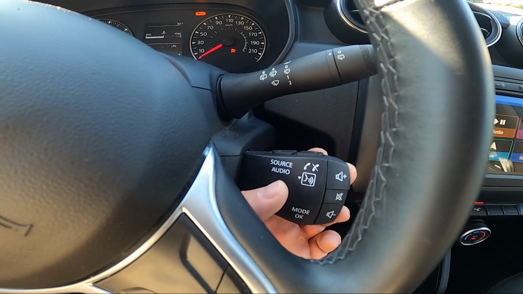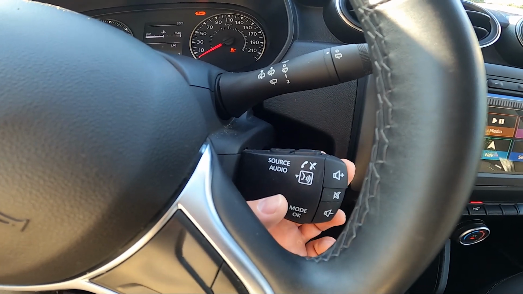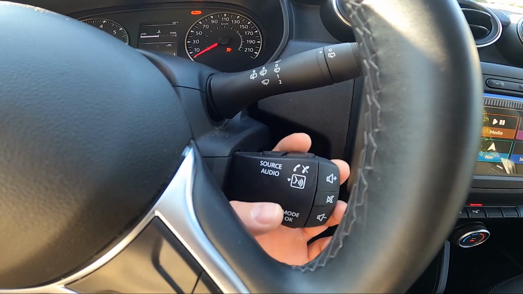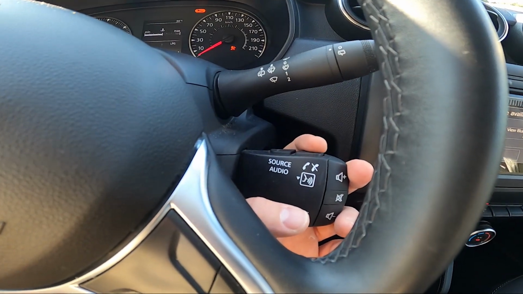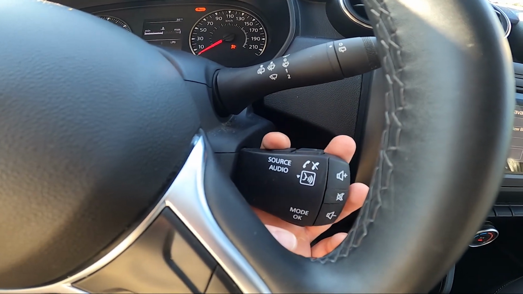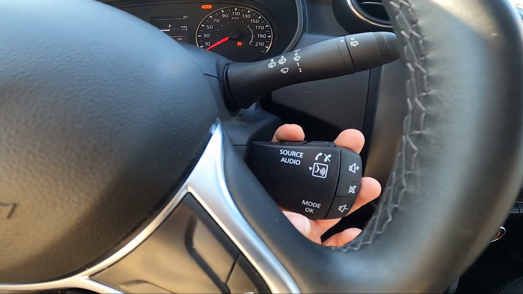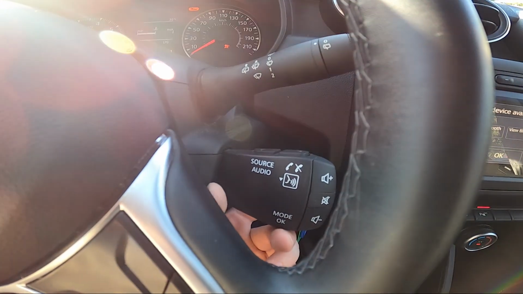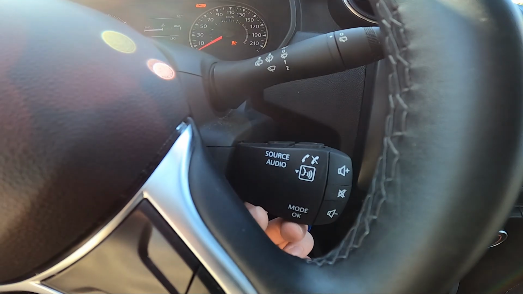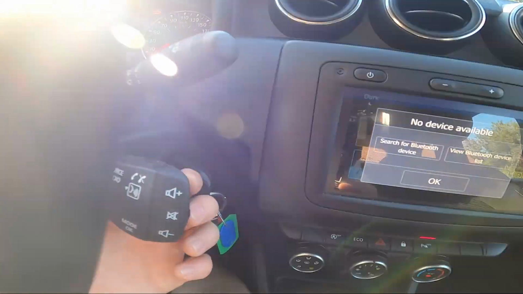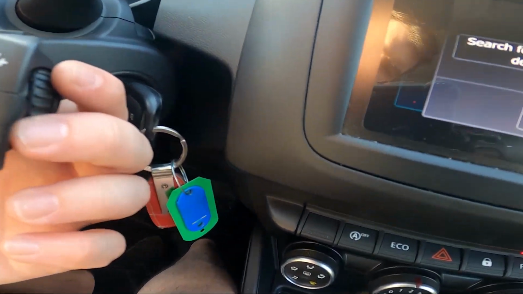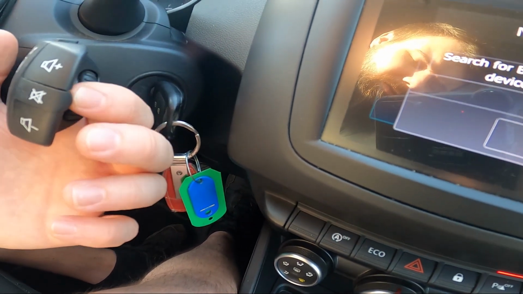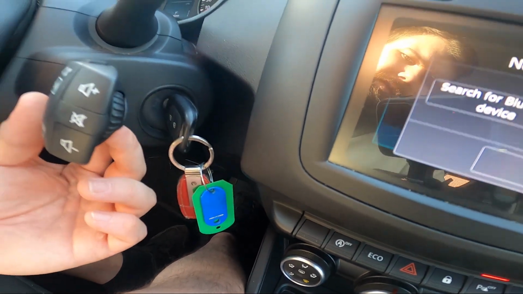Thanks to this panel we can increase and decrease radio volume, mute the radio, answer and end calls, and use voice assistant. We can change radio source, accept our choices, and in the end, thanks to this button we can roll right here, we can change radio station.